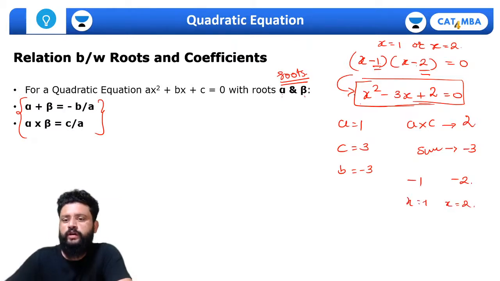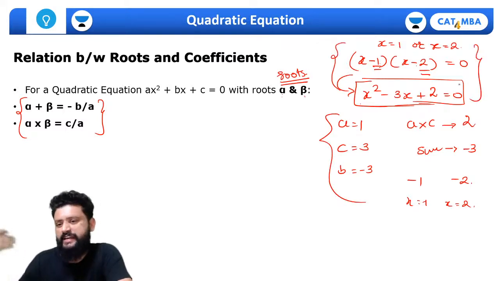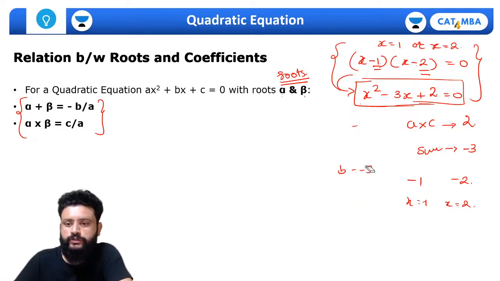That's how we do. तो मैंने यहाँ पे exactly same चीज यूज करके रिवर्स में एक quadratic equation फ्रेम किया है, just to make this point clear.